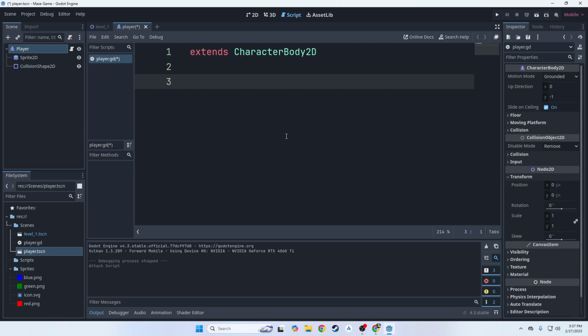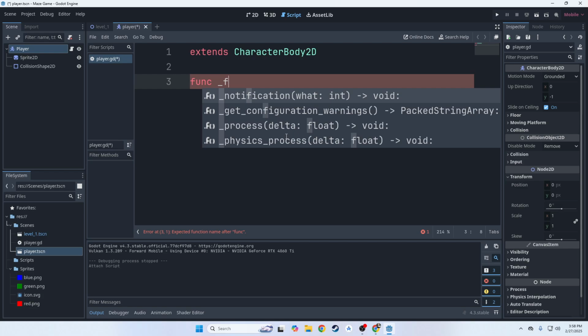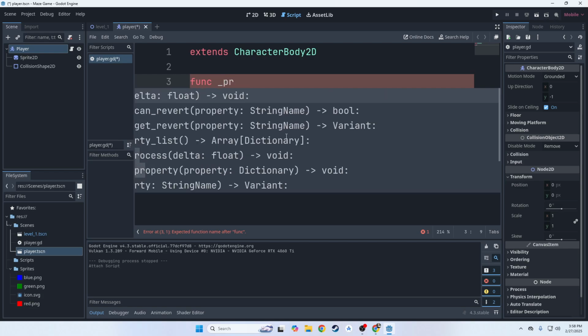Okay. So to create the process function, we need to type the keyword func, F-U-N-C, not funk, F-U-N-K, like the music genre, but F-U-N-C, func. Then after that, we're going to type a space, and then we need to find the function by its name. Now, because this is a function that GDScript already recognizes, all we have to do is type underscore and then start typing the name of the function.